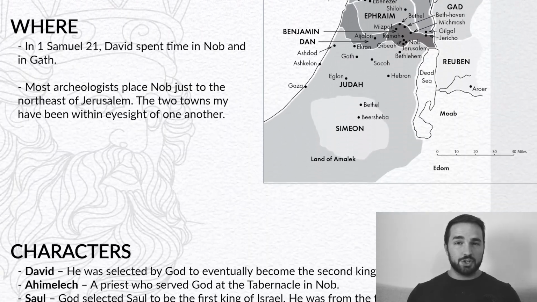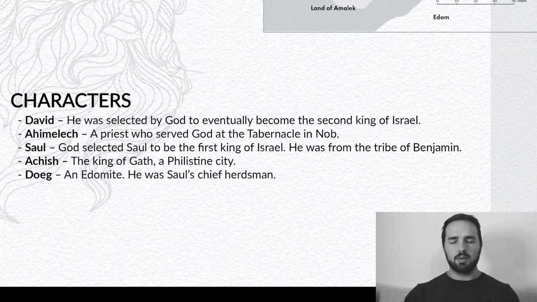We must now discuss our main characters. First up, we'll talk about Saul. As I mentioned, he was the first king of Israel. He was originally from the tribe of Benjamin, and he really hated the second main character, and that was David. David had already been selected by God to be the second king of Israel and to replace Saul, but Saul really wanted him dead because he was jealous of him, and so David has been on the run.